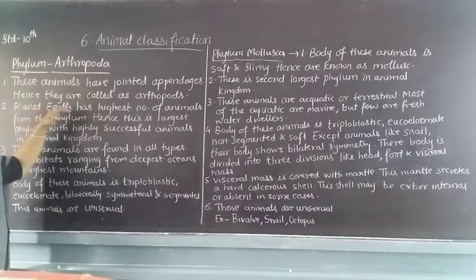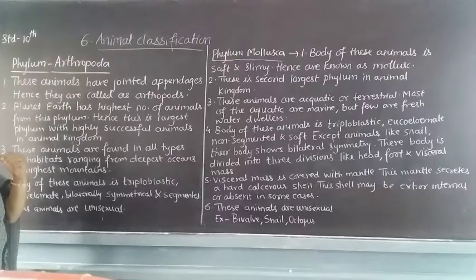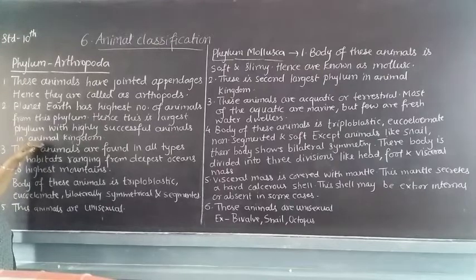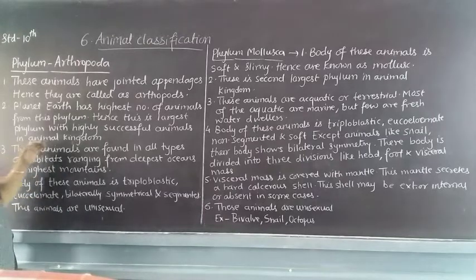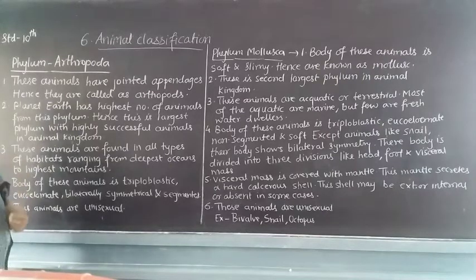Planet Earth has the highest number of animals from this phylum. Since these animals are the most numerous on Earth, it is called the largest phylum, with highly successful animals in the animal kingdom. These animals are found in all types of habitat, in each and every habitat, from oceans to mountains.